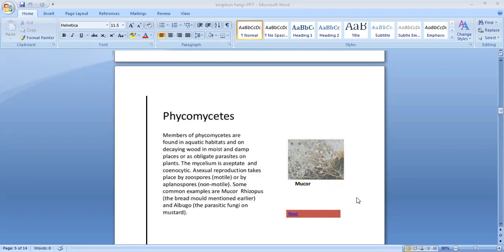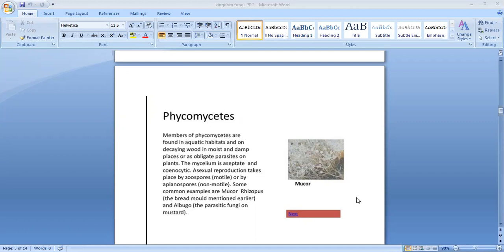If you are talking about Phycomycetes, the hypha is a long, tube-like, slender structure, without crosswalls or septa. So that is known as aseptate. And it is also coenocytic. It contains many nuclei, multinucleate. That is called coenocytic.